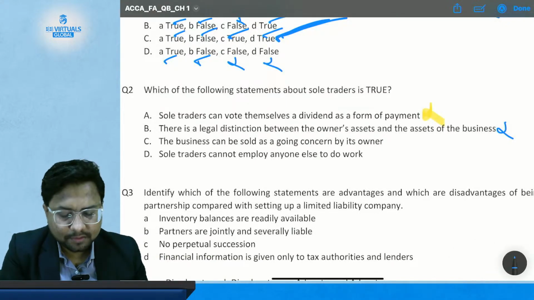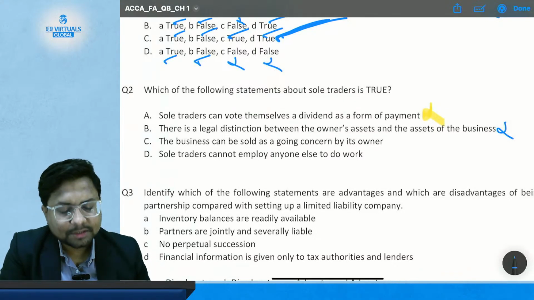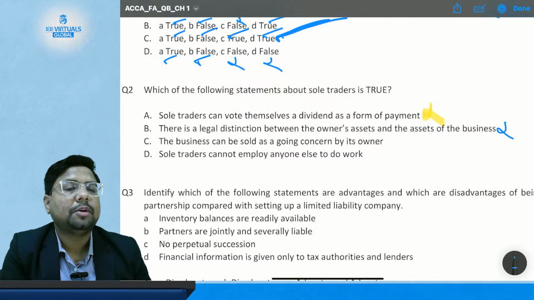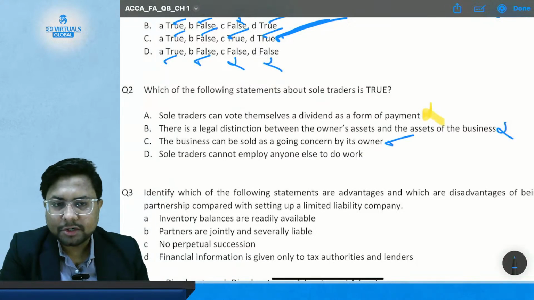First one and second one, A and B. Then comes statement C, where the business can be sold as a going concern by its owner. So yes, a sole trader business can be sold as a going concern by its owner. So this statement is true.